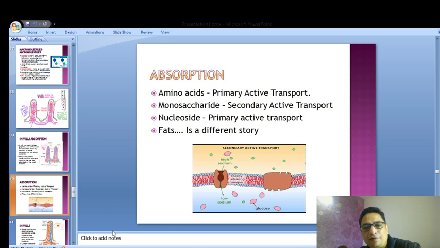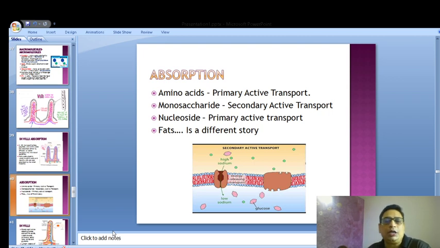So who will be responsible for secondary active transport? Because the monosaccharides, that is the glucose and the galactose, are pushed inside the enterocytes. These are absorbed by the intestinal cells called enterocytes. Entero stands for intestine, cyte stands for cell. So enterocytes absorb the amino acids with the help of primary active transport, and secondary active transport helps monosaccharides to be pushed in.